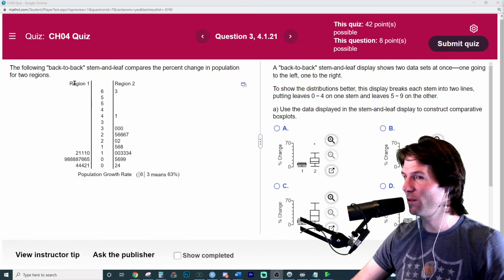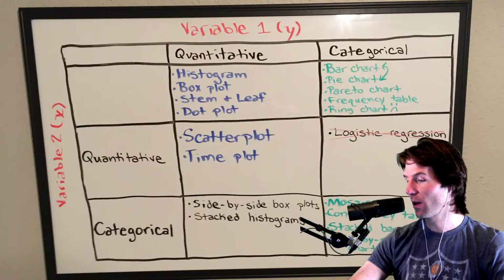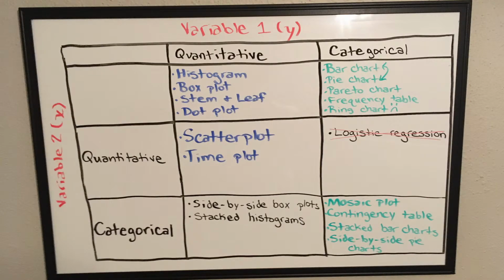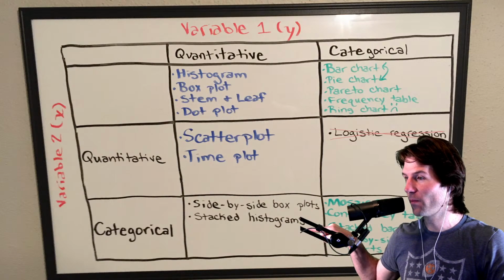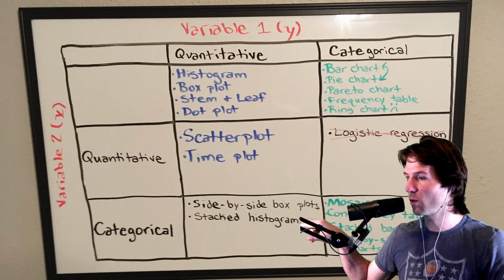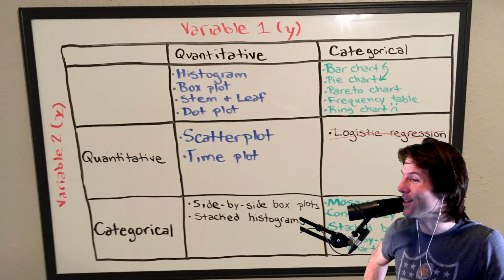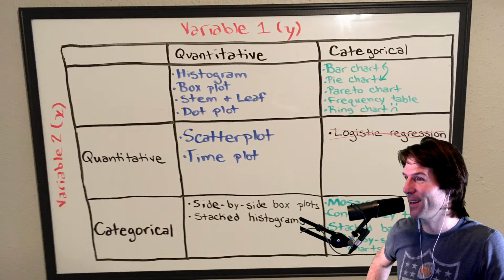And so region 1 and region 2 is categorical. Do remember we have a graphic showing what we're doing with back-to-back stem and leaves. Back-to-back stem and leaves are a quantitative-categorical display of data. I should have put it right there. Maybe I might need to edit this picture and put a little extra on there.